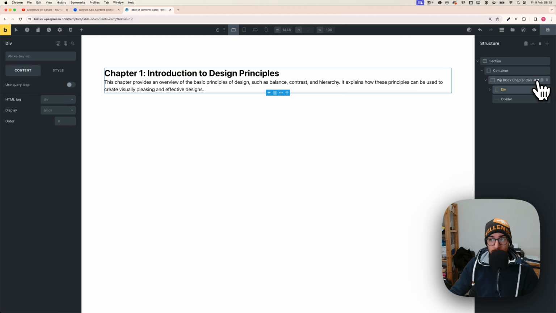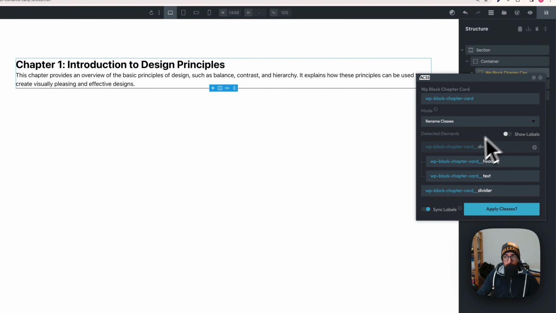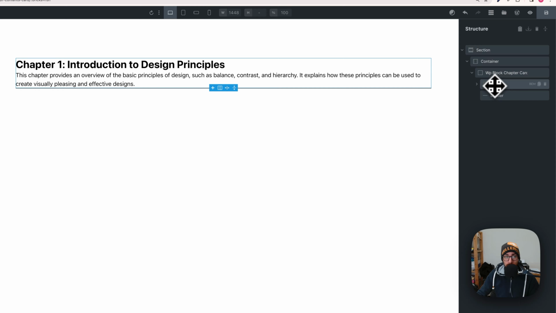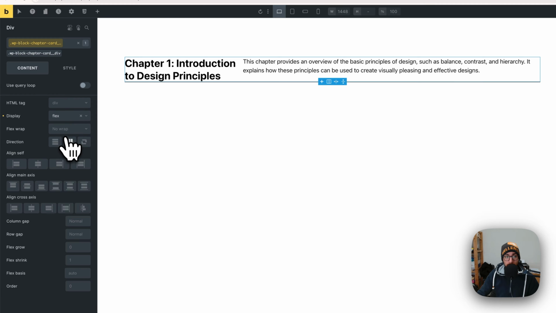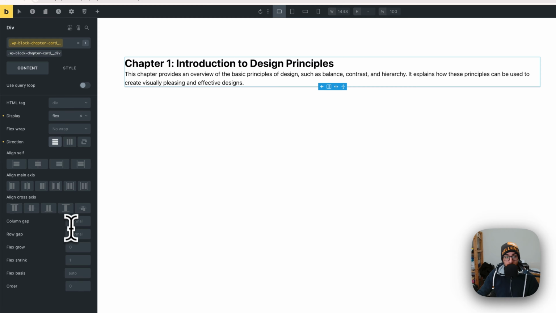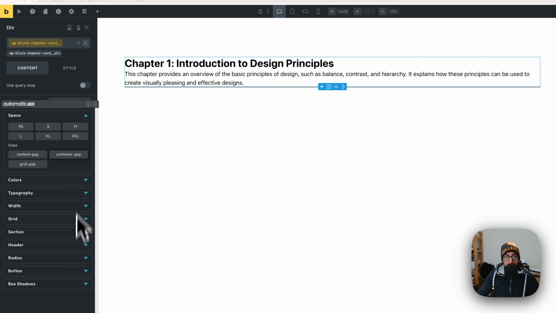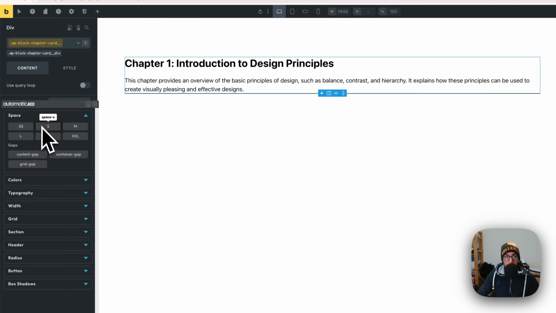Also, I will click BAM again here to add our class to the div that we just added. Okay, so now the div also has its own class, and we can click on it, and then instead of block, we can do flex, and of course select direction vertical, and on row gap, I would add some spacing.